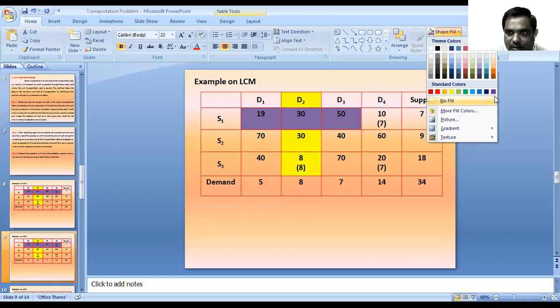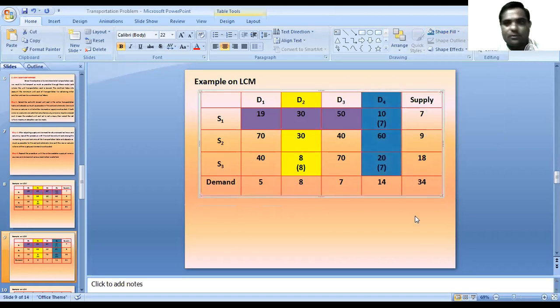So we can cross out or line out that column. The columns are D1, D2, D3 and D4, and S1, S2, S3 are the rows. Then again we have to search for the next lowest cost.